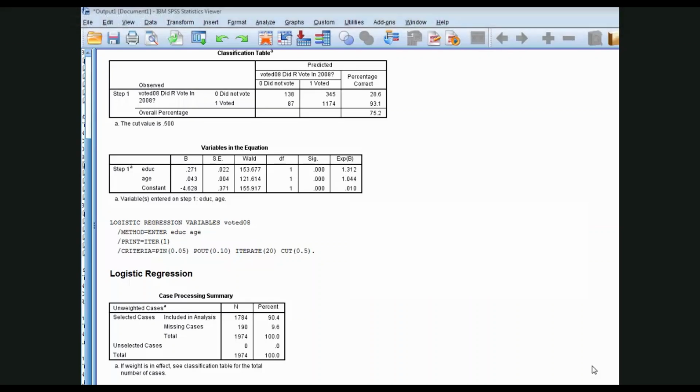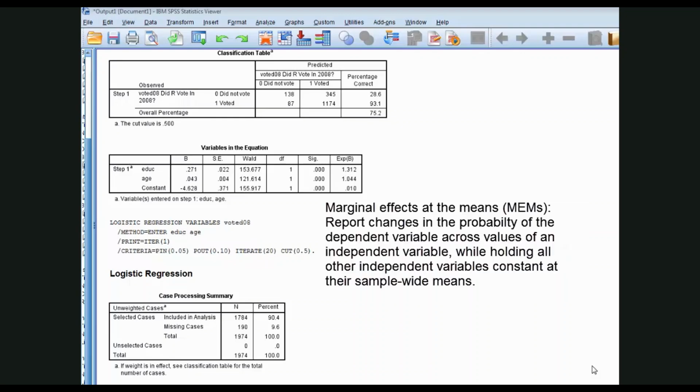There are two common ways of representing probabilities in logistic regression. One approach, which is the approach I want to cover in this module, is to report changes in the probability of the dependent variable across the values of a particularly interesting independent variable while holding all the other variables in the model constant at their sample-wide means. This is called marginal effects at the means, or MEMs.